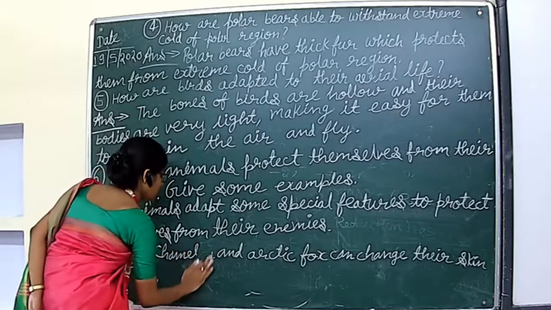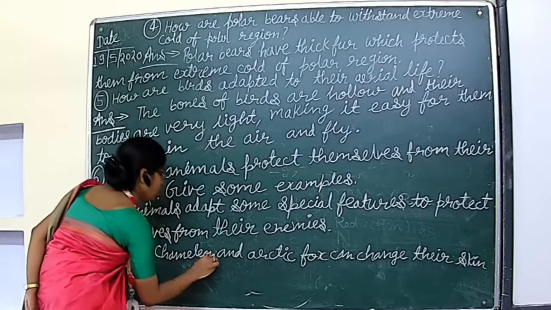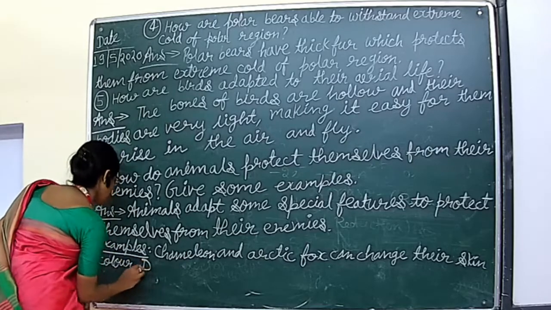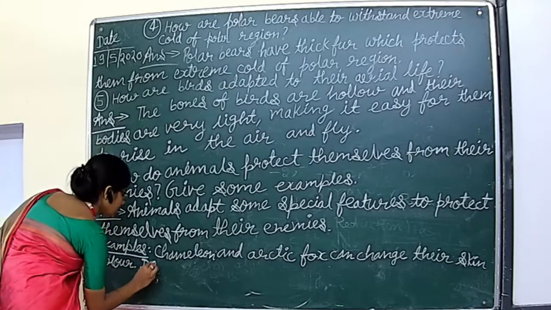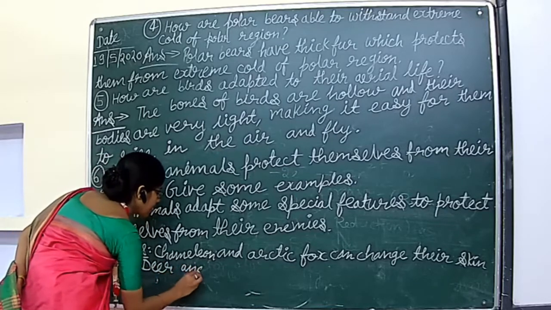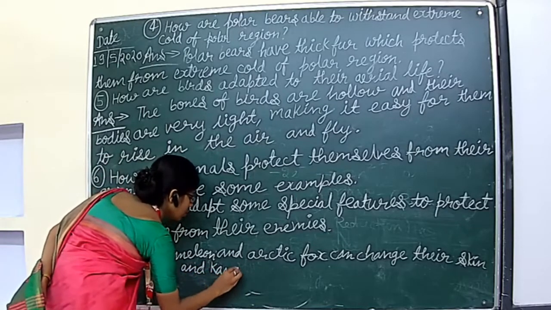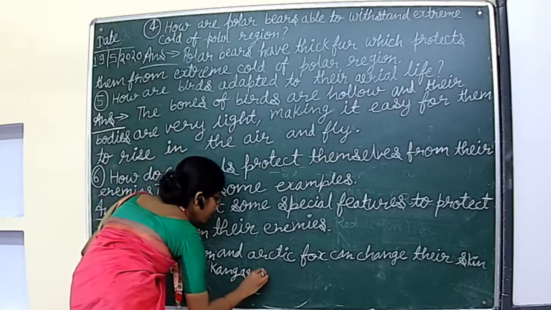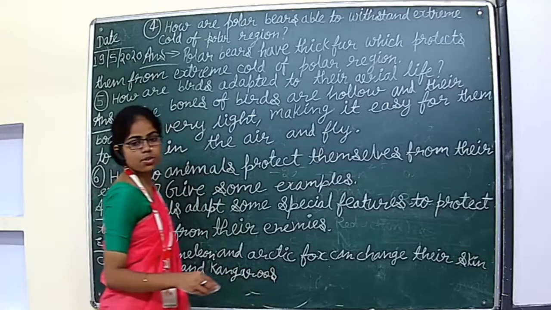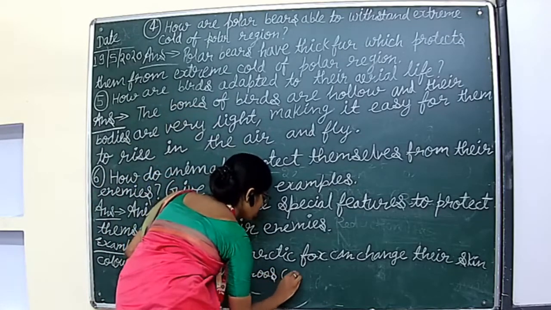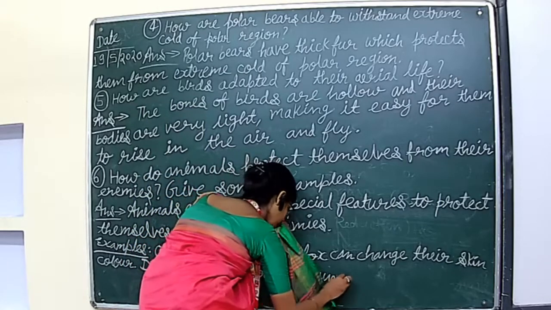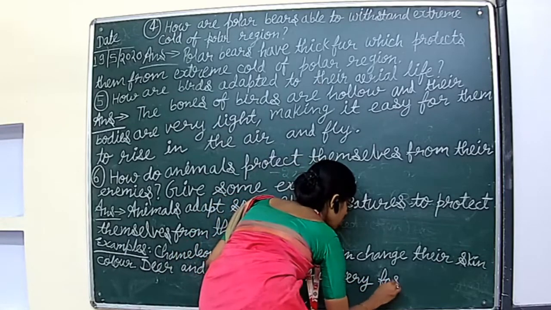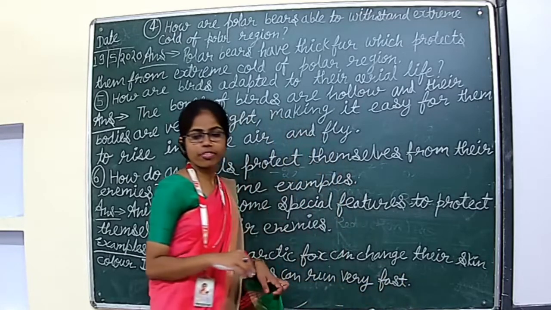Now the other example is deer and kangaroos. Deer and kangaroos can run very fast. They run very fast and protect themselves from their enemies. This is the sum of the examples.